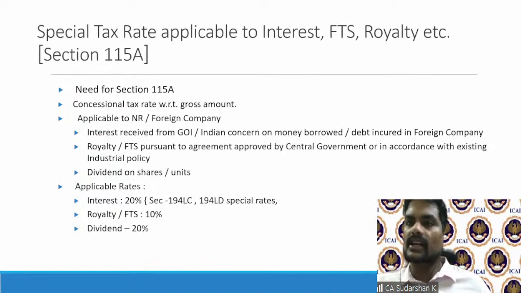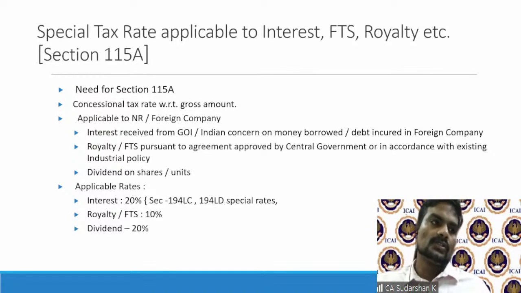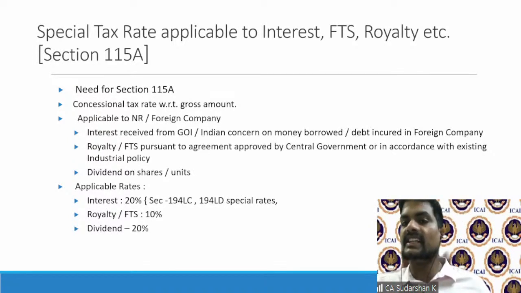I mentioned too, this comes as part of Chapter 12, separate standalone mechanisms governing taxation of non-residents for interest, FTS, and royalty. So 115A gives a concessional tax rate with respect to gross amount. So therefore, it is on the gross payment you make. On that gross amount, the tax rates will be determined as per 115A.